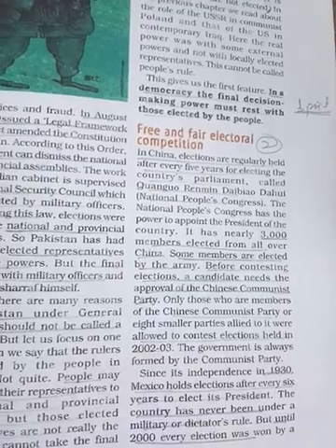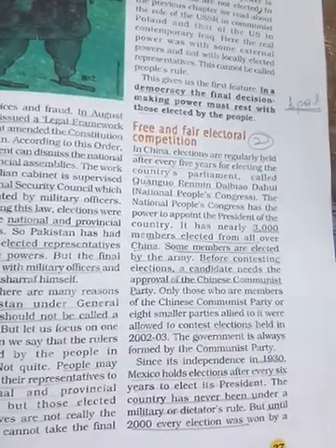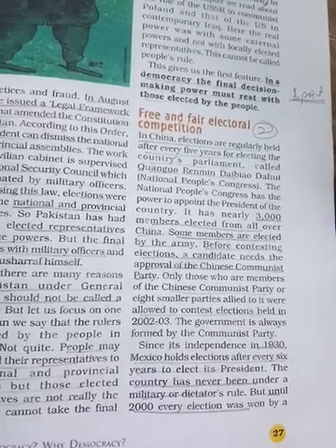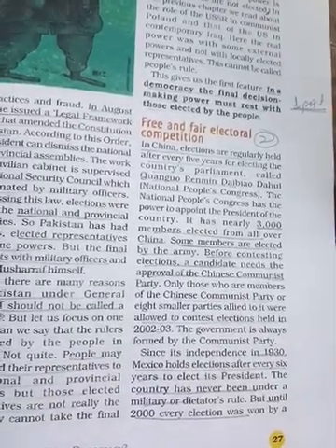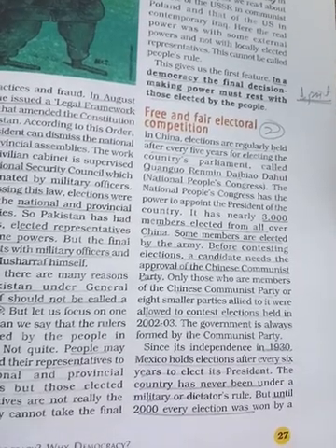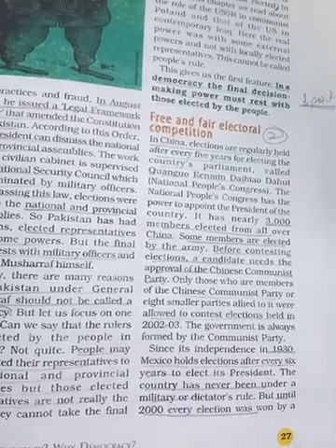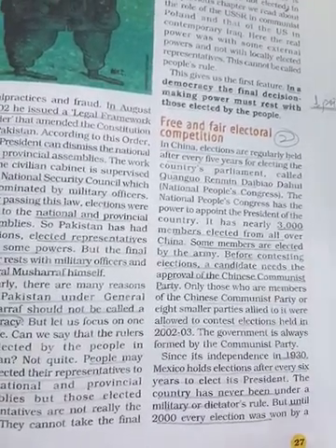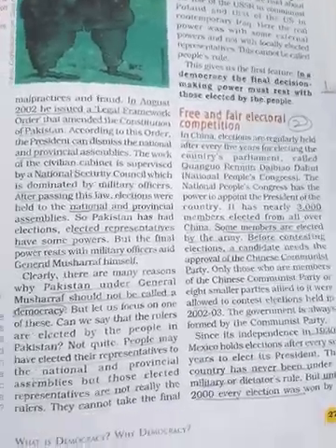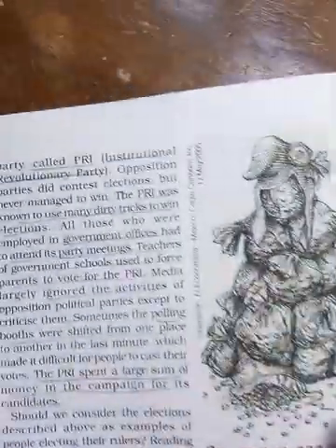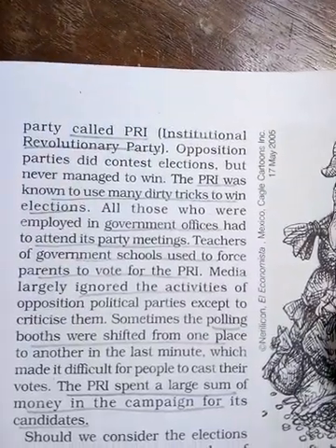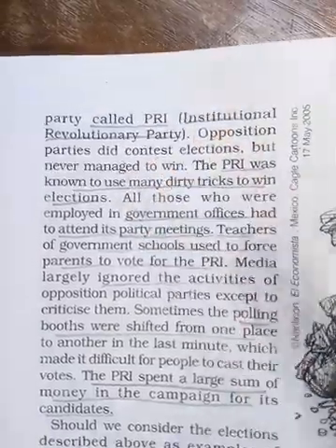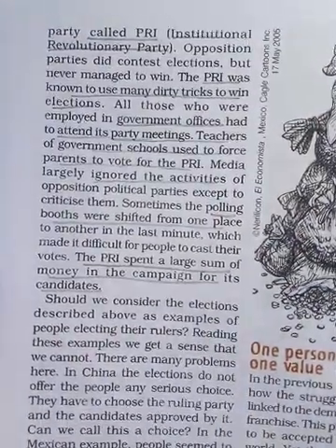In Mexico, from 1930, elections used to be held every 6 years and a president was elected. Until 2000, the country had never been under military or dictatorship rule. But from 1930 to 2000, every election was won by the PRI, the Institutional Revolutionary Party. PRI means Institutional Revolutionary Party. This is very important. So they won everything.